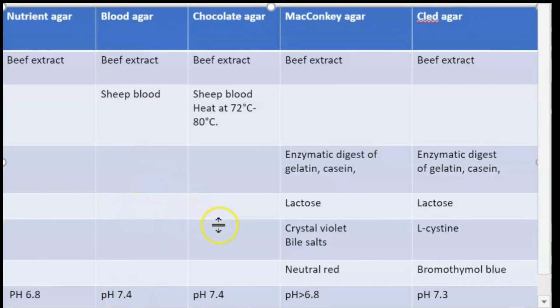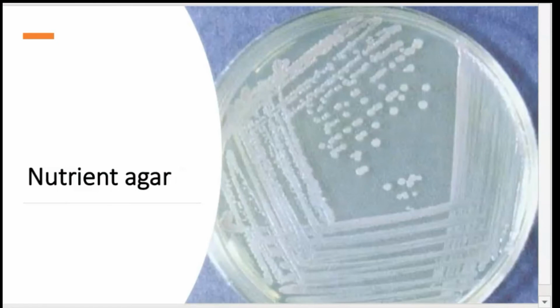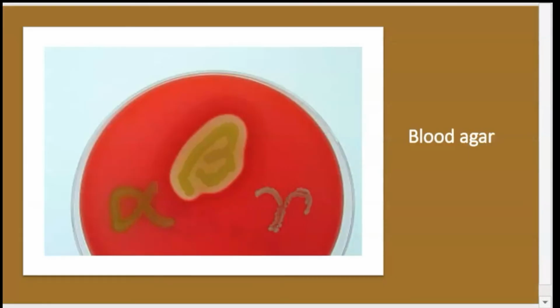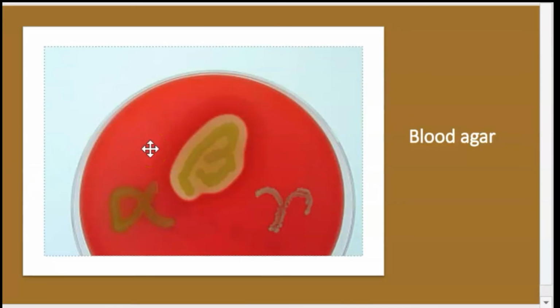Now this is the growth of bacteria on nutrient agar, and this is the growth of bacteria on blood agar. Blood agar gives three types of growth on the basis of RBC lysis. If the bacteria completely lyse the blood or RBC, it gives a clear zone and it is called beta lysis.